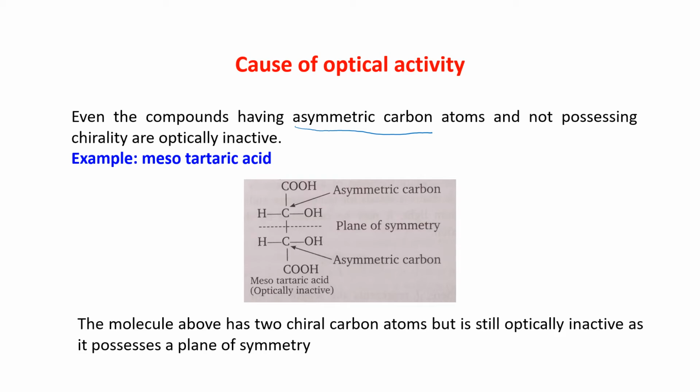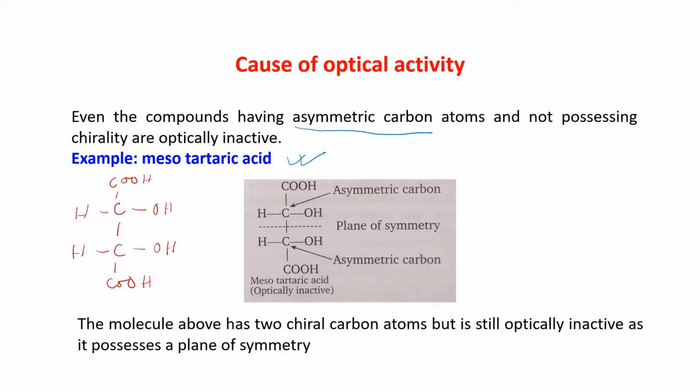I'm just showing you with the example of meso-tartaric acid. This is meso-tartaric acid. Now meso-tartaric acid has the formula written here: COOH, OH, H, COH, H, COOH. This is the formula of meso-tartaric acid.